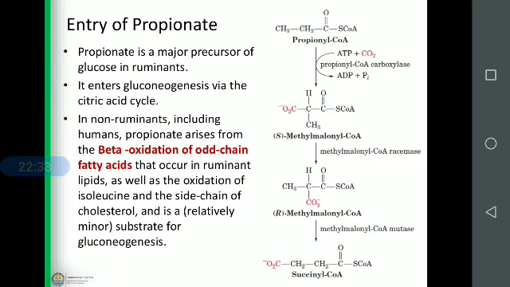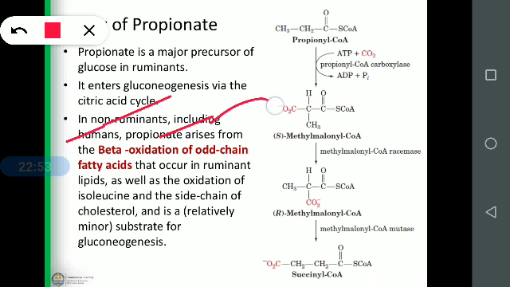Okay. Entry of propionate. Propionate is the major precursor for glucose in ruminants. So what is propionate or propionyl CoA? In non-ruminants, that means in humans, propionate arises from the beta oxidation of odd-chain fatty acids.